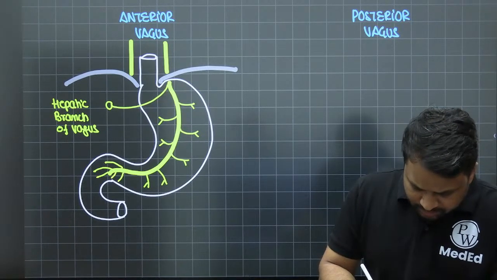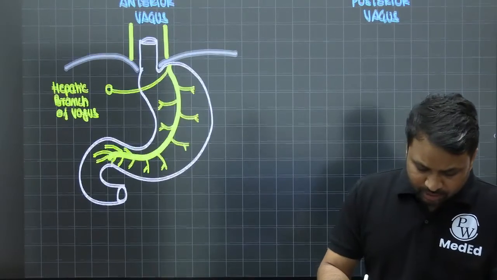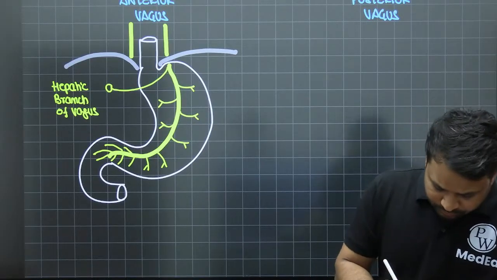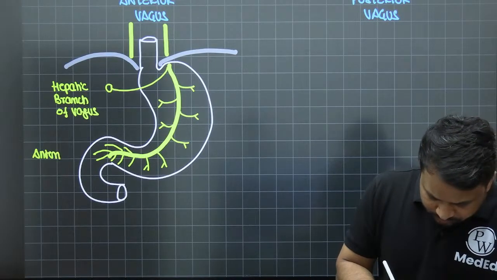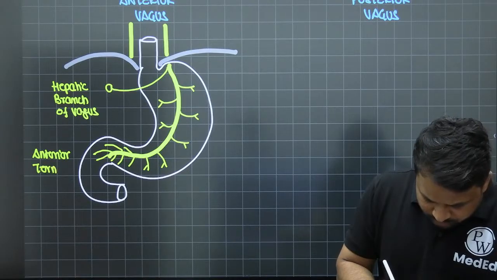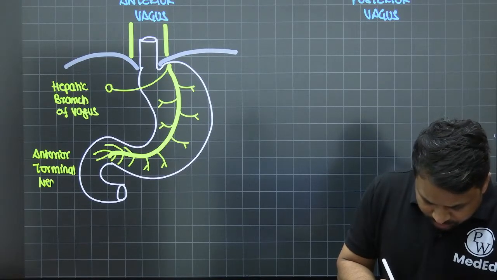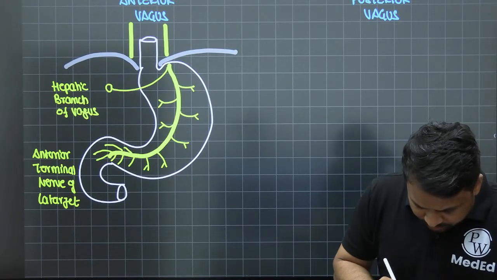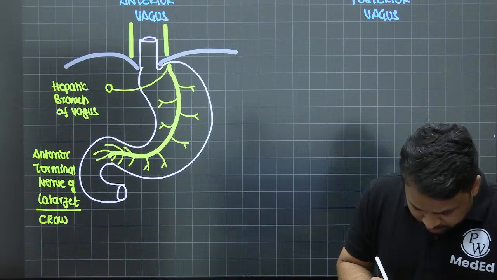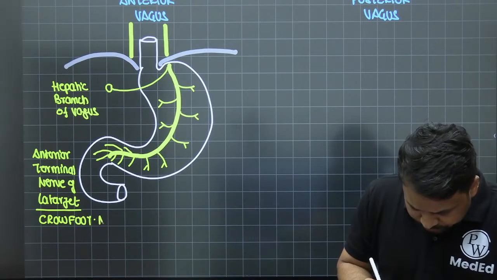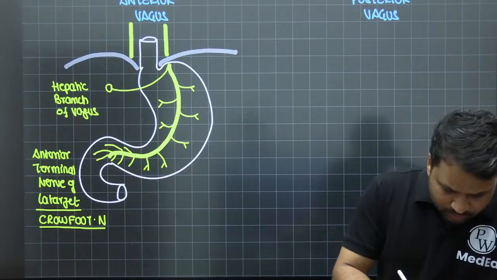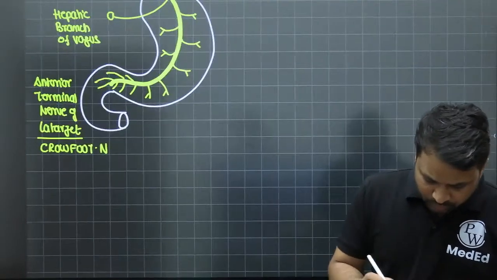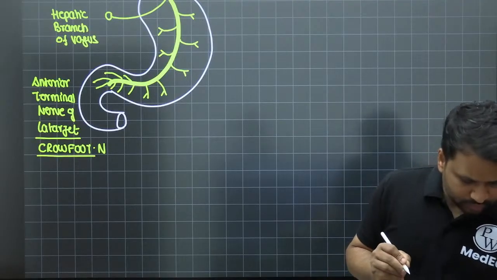This is called the anterior terminal nerve, the anterior terminal nerve of Latarjet, or in simple words, the crowfoot nerve.